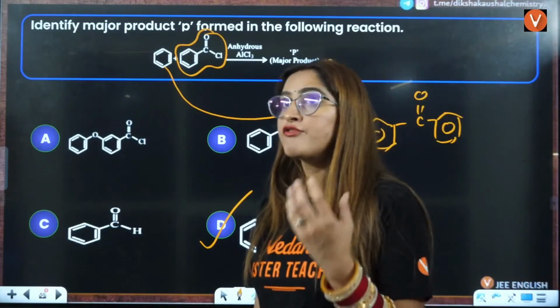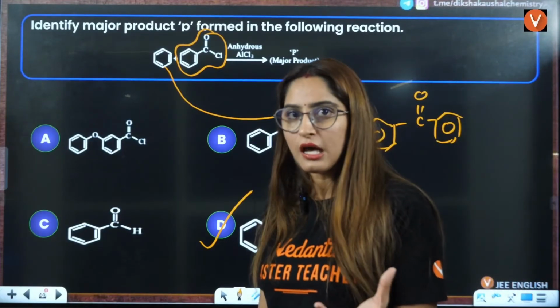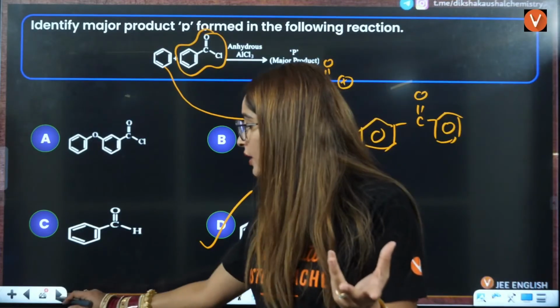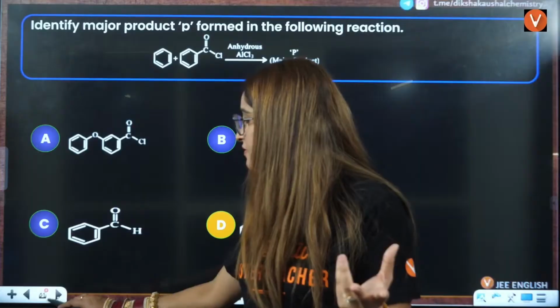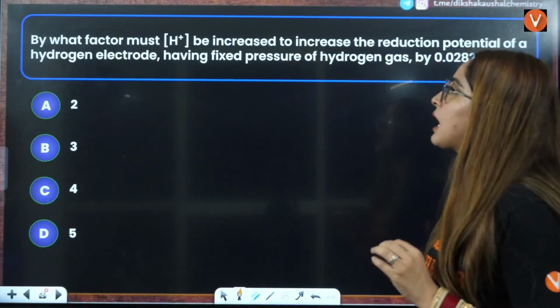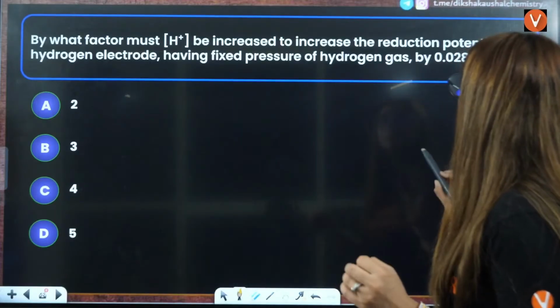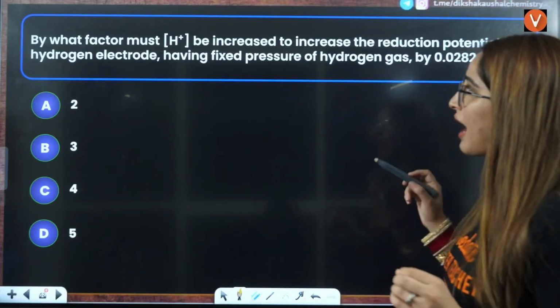It's like Friedel-Crafts acylation. Basically it is benzoylation, because you are not adding acyl, you are adding benzoyl.